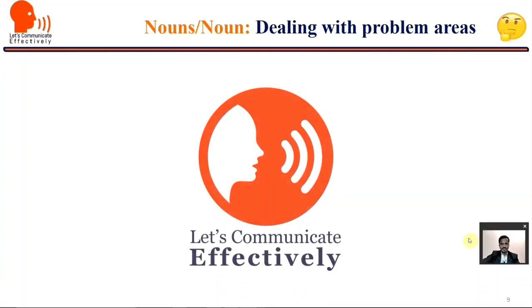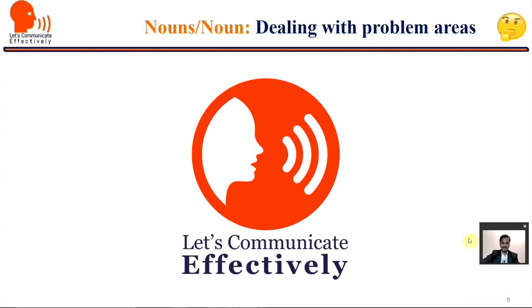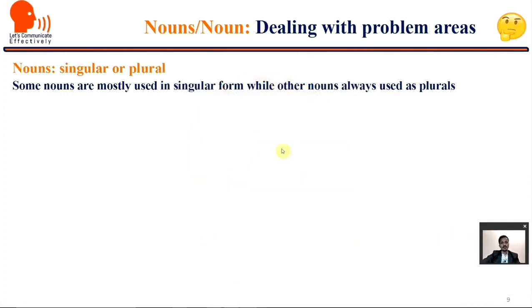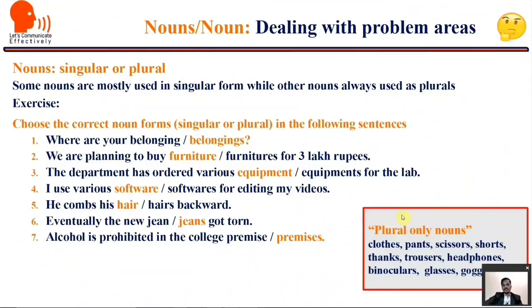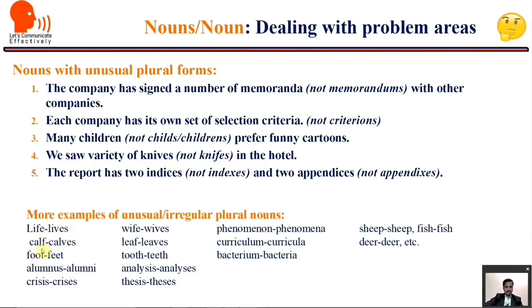When we are using nouns, we have some of the problem areas of concern which we should focus, and this is what we are going to learn now. Proper uses. Singular or plural. I use various software or softwares for editing my videos. There are certain plural only forms. Nouns with unusual plural forms. Life, lives, calf, calves, foot, feet, alumnus, alumni.